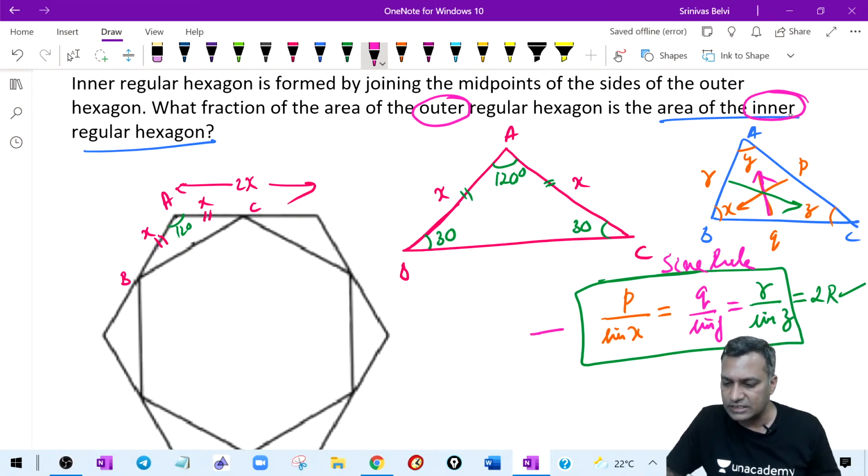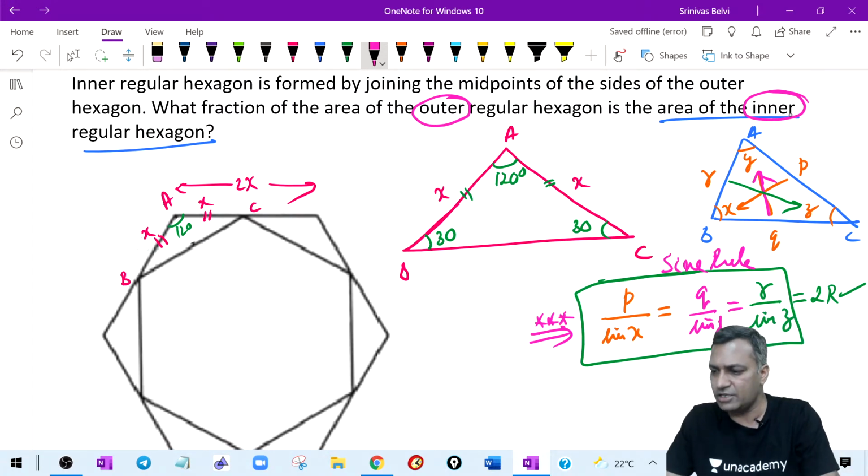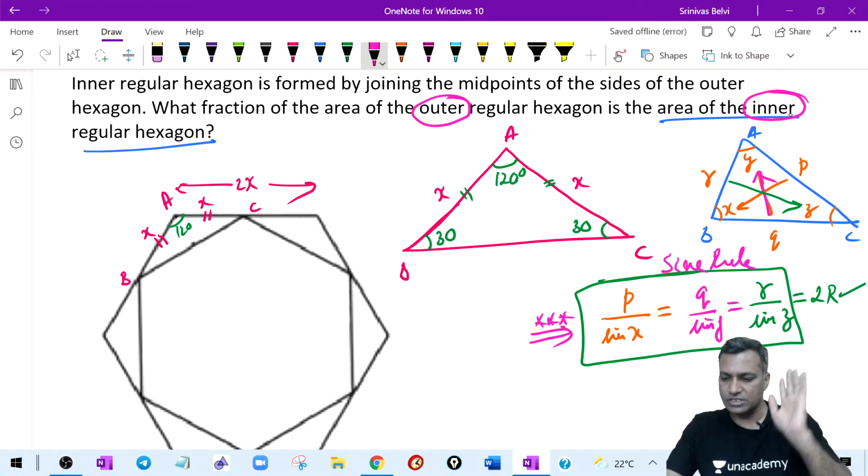Okay, guys, is the sine rule clear? Now don't ask me to prove all that. Sine rule, you should know, it is high school. Confirm quickly, correct, right? Sine rule is clear, what I explained is clear.